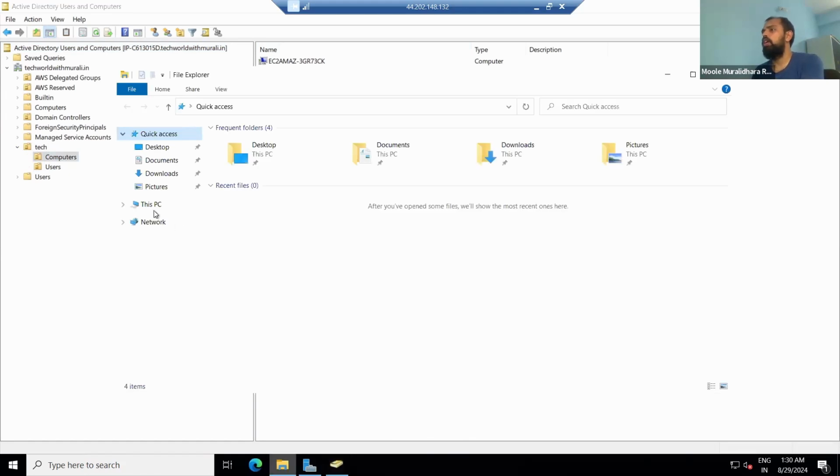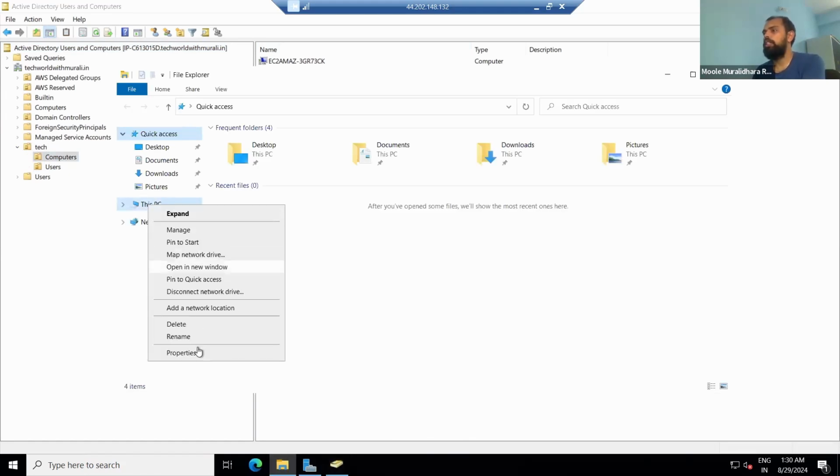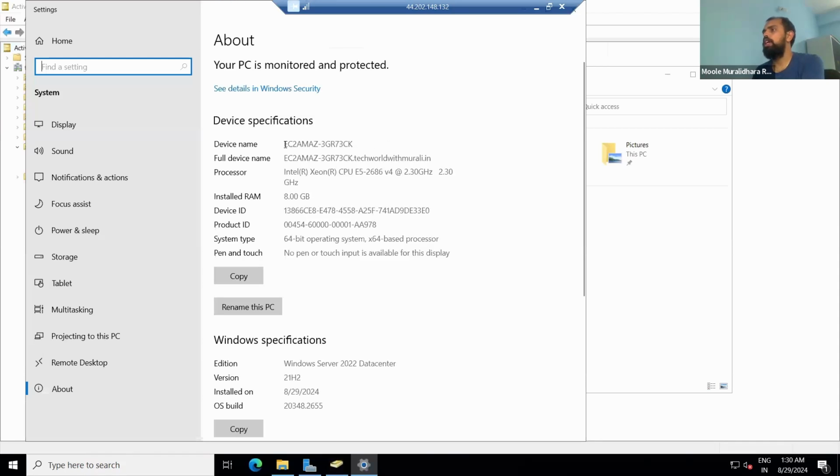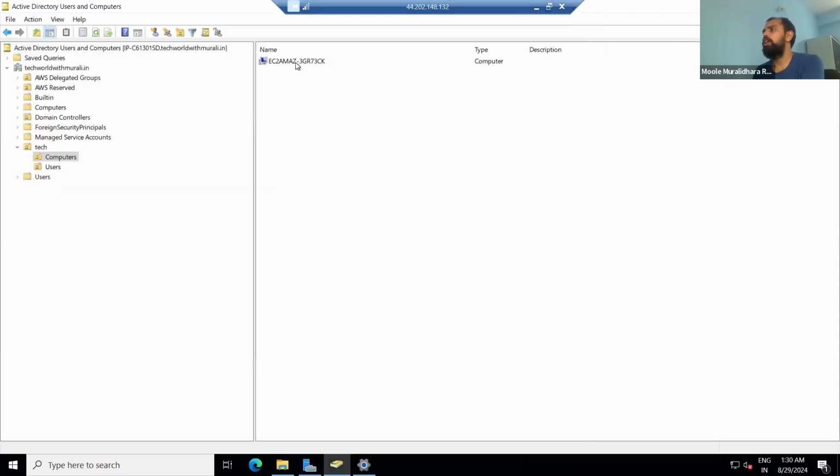Remember one thing. Go to This PC, go to Properties. If you see here EC2, that's the same server, right? It is available here in computers. The reason is, when you add the domain to this particular EC2, whatever is joined, you can see here in default computers.